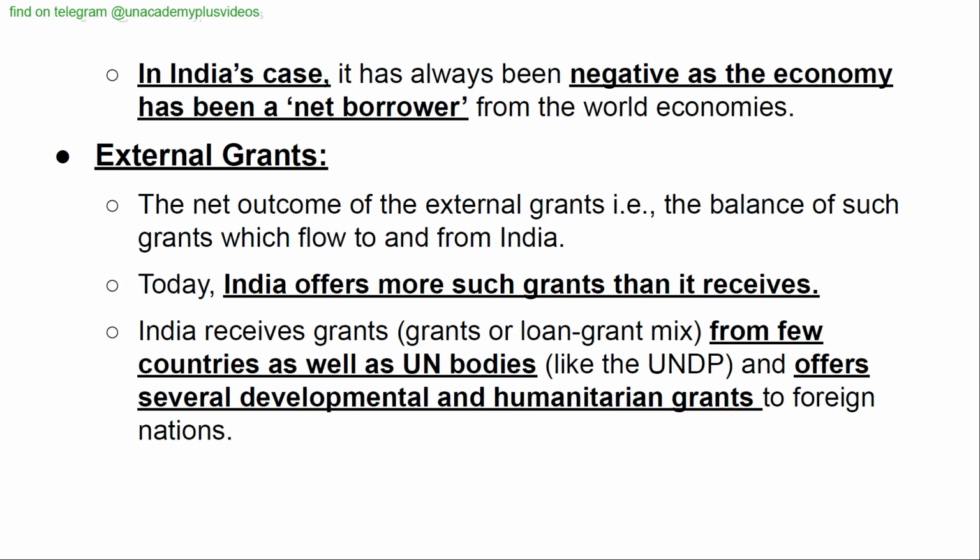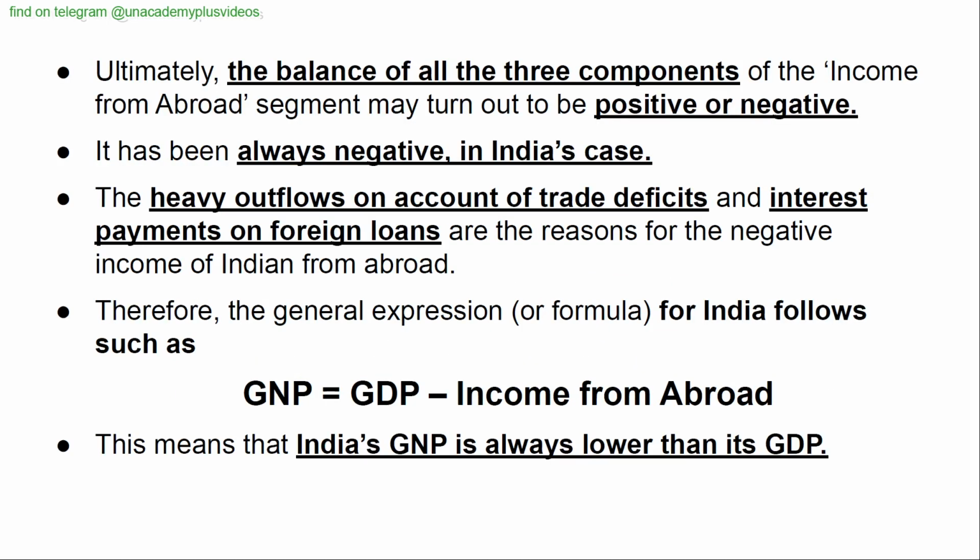External grants: the net outcome of the external grants, that is, the balance of such grants which flowed to and from India. Today, India offers more such grants than it receives. India receives grants or loans from few countries as well as UN bodies like UNDP, and offers several developmental and humanitarian grants to foreign nations.